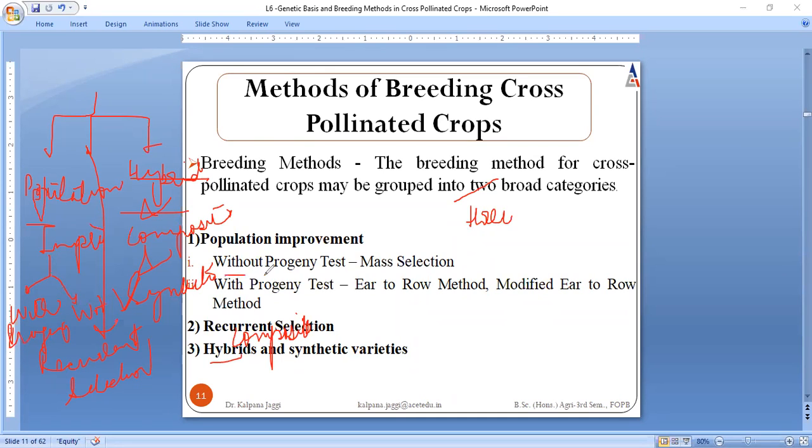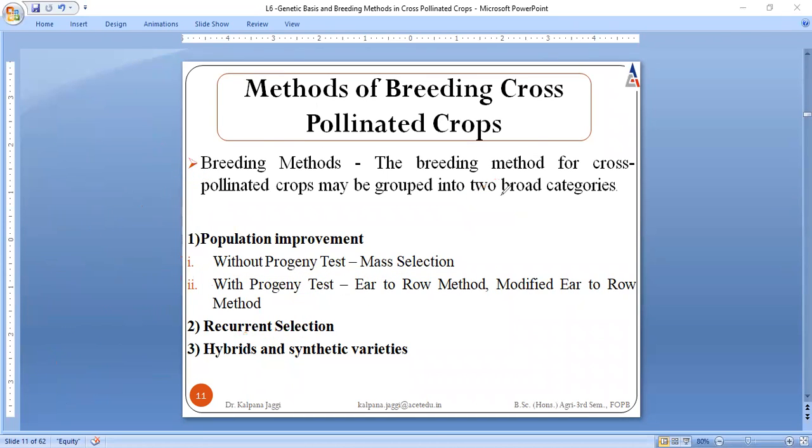When we go without progeny test, there we consider mass selection, and where we go for progeny test, there these are the selection methodologies to be adopted, like ear to row method and modified ear to row method, right? So again I repeat, breeding methodologies are divided into three groups: population improvement, recurrent selection, and composite and synthetic varieties.